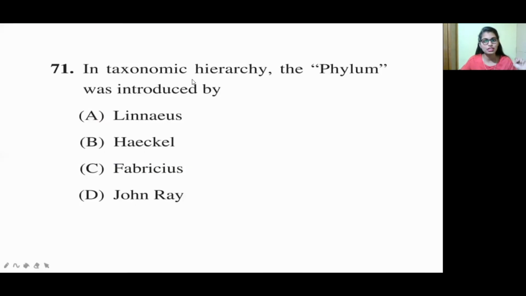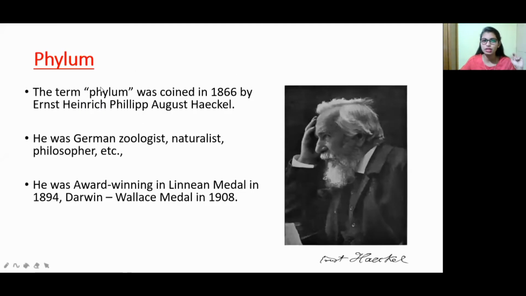So the first question of this series is, in taxonomic hierarchy, the phylum was introduced by who? Option A Linnaeus, option B Haeckel, option C Fabricius, option D John Ray. So let us see. First of all, phylum. The term phylum was coined in 1866, by Ernst Heinrich Philipp August Haeckel. Okay, the full name of Haeckel is Ernst Heinrich Philipp August Haeckel. So he is the first person who coined the term phylum.